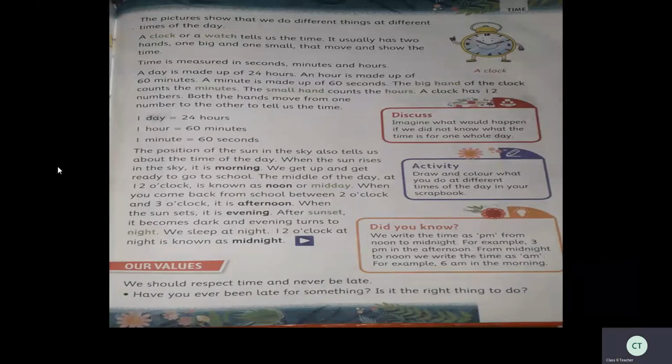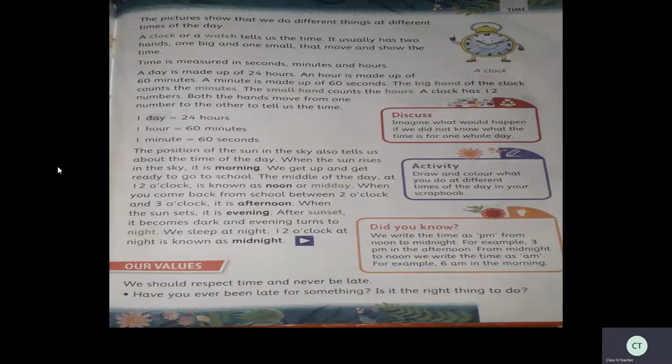Time is measured in seconds, minutes, and hours. So time is measured in seconds, minutes, and hours. A day is made up of 24 hours. So one day means 24 hours. An hour is made up of 60 minutes. So 1 hour, it means 60 minutes.